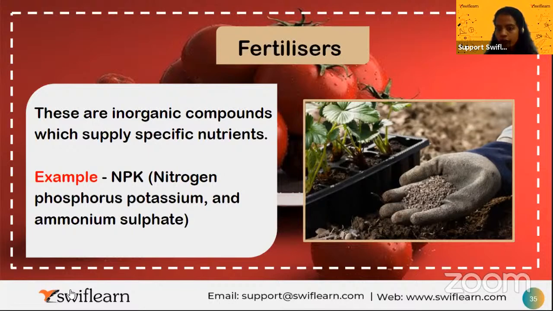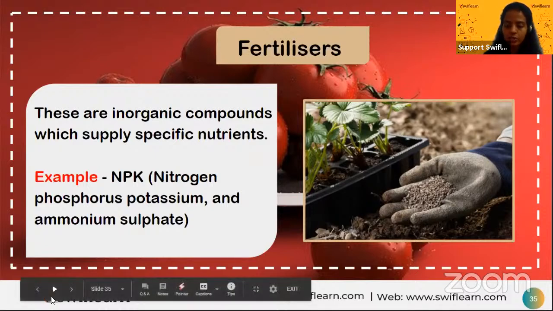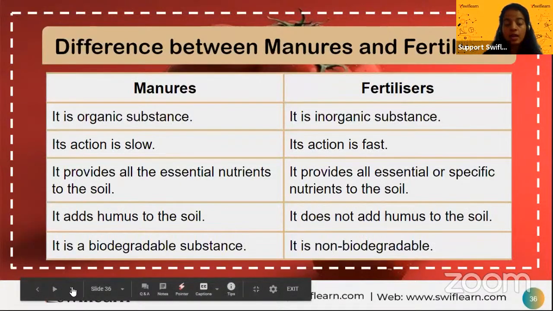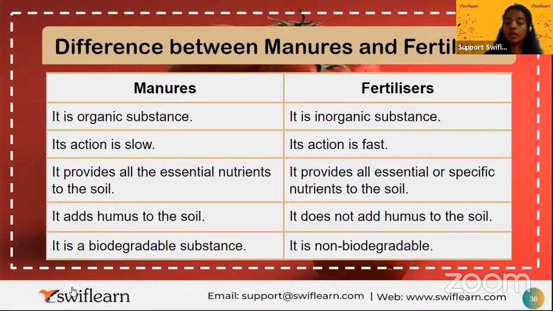Overuse of them should not be done because, as I said, plants may die, and it may be dangerous. So all these are fertilizers: nitrogen, phosphorus, potassium, and ammonium sulfate. These are inorganic but supply nutrients to the soil. A very important question from the exam point of view is to differentiate between manure and fertilizer.